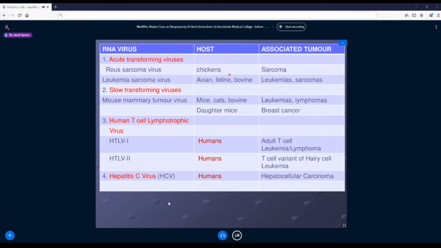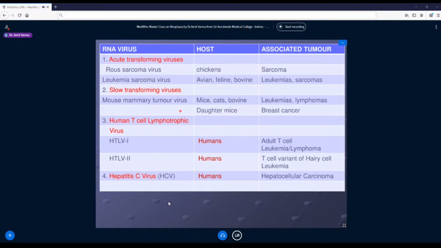So undercooked non-vegetarian foods may sometimes transmit these viruses to humans also, right? And right now what we are facing, the pandemic of coronavirus, again originated from bats. So we don't have to forget that we may suffer from zoonotic disease, and in future they may even be a source of causing cancers.